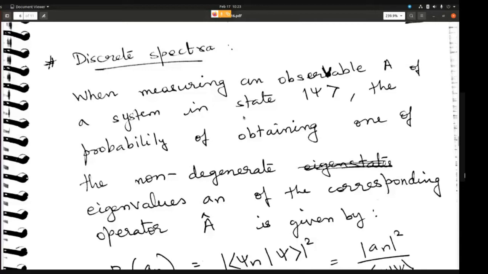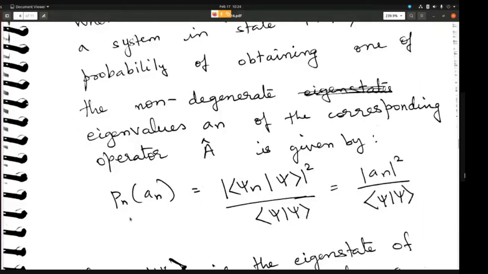Basically what it is saying is you're carrying out a measurement of an observable A. How will you do that? You will act the operator A onto the state vector psi. Once you act the operator onto the state vector psi, you are supposed to get one of the eigenvalues. Now the question is, what is the probability of getting that eigenvalue? Without doing the measurement, you should have some idea as to what is the probability of getting that eigenvalue. So the probability of getting the eigenvalue an is given by the norm of the scalar product of psi n with psi, right?